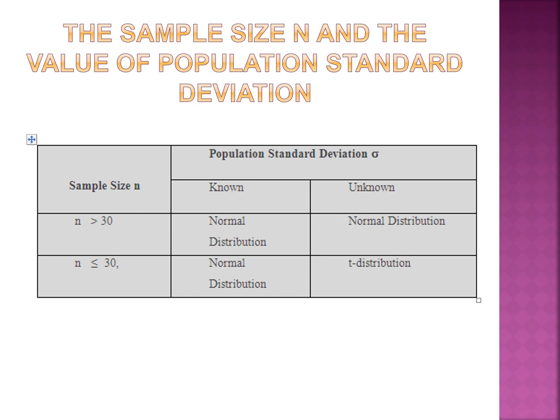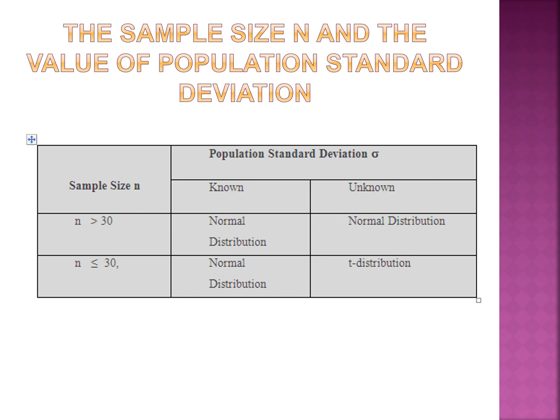And then this is the table which shows the population size, population standard deviation, and the sample size. Depending on these parameters, we have to decide whether to use the z-test or t-test in order to prove our assumption. So the basic tests are z-test and t-test.